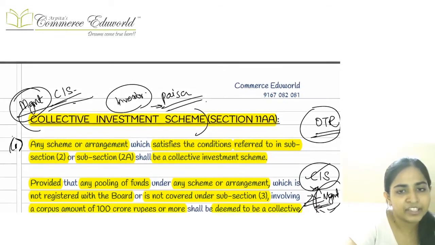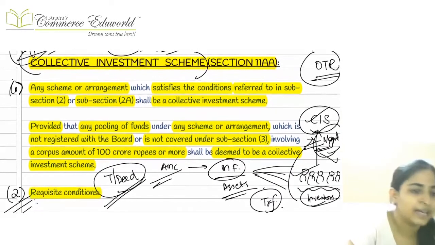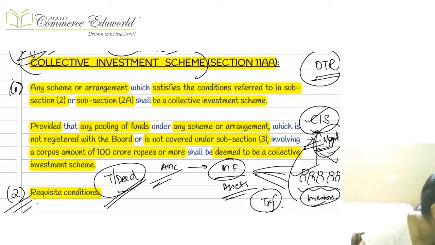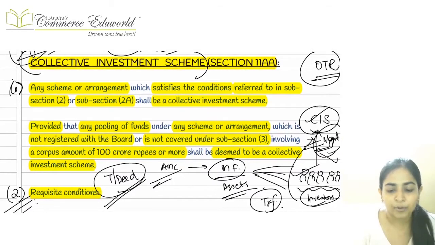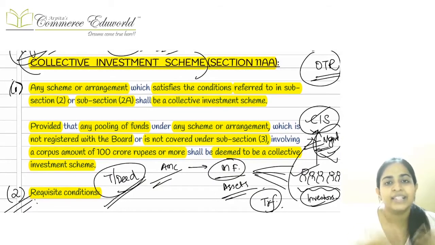Then after that, going to the next one, section number 11A, which talks about collective investment scheme. A collective investment scheme is such a thing where some investors come together, they pool the money, they invest this money, and then they share the returns, right?